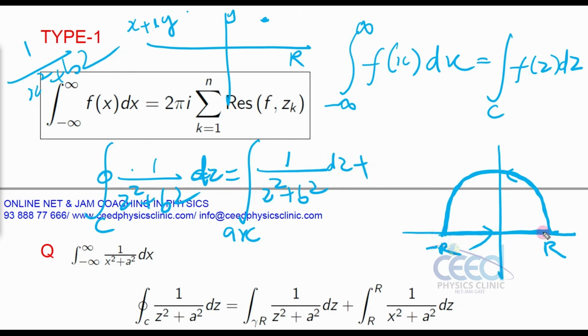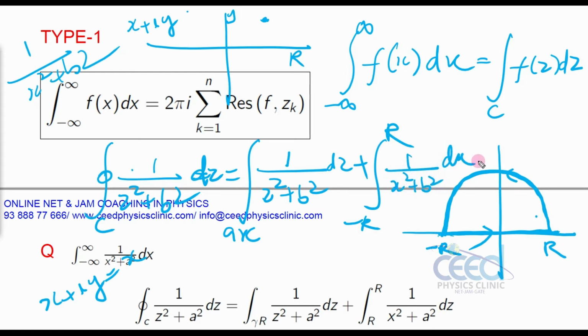Here the imaginary part will be 0 along this axis, so x plus iy we can treat as x only along this axis. So I can write the integral from minus r to r along this real axis of 1 by x square plus b square dx.